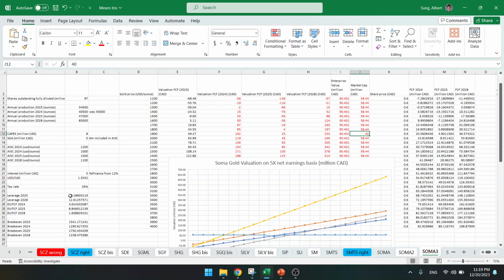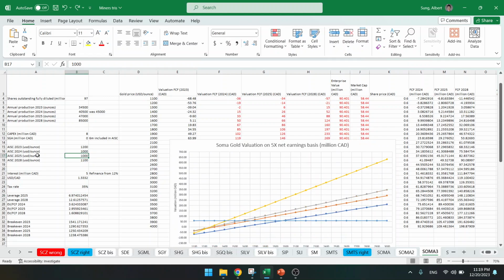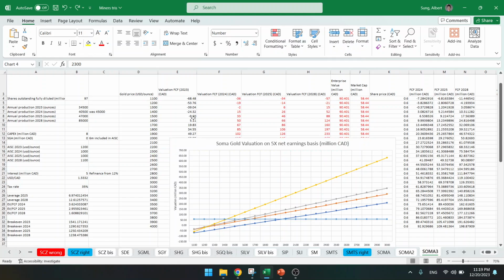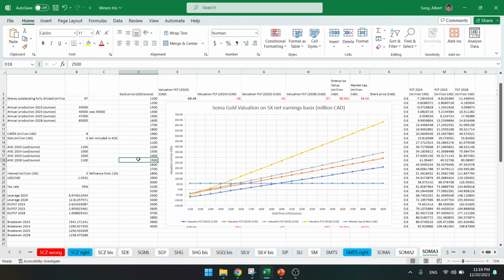And then you can see that the leverage increases to 10. So this is how people think that margin will affect the leverage, but that's actually coming from the market cap, okay? It's because the market cap drops first and then you have higher leverage. But it doesn't come directly from the all-in sustaining cost. Okay? Do you understand? If you don't understand it, just watch the video again.